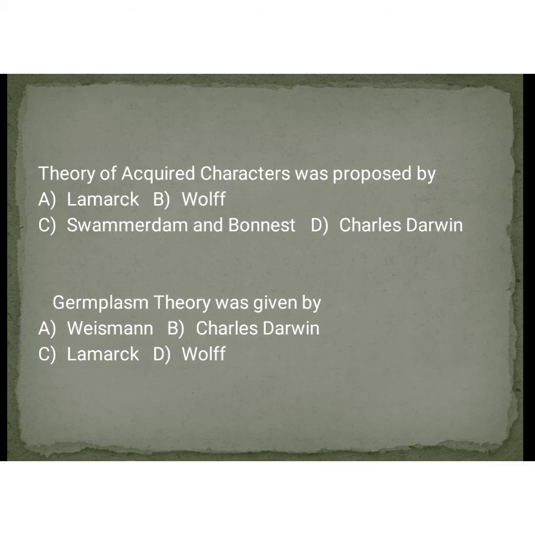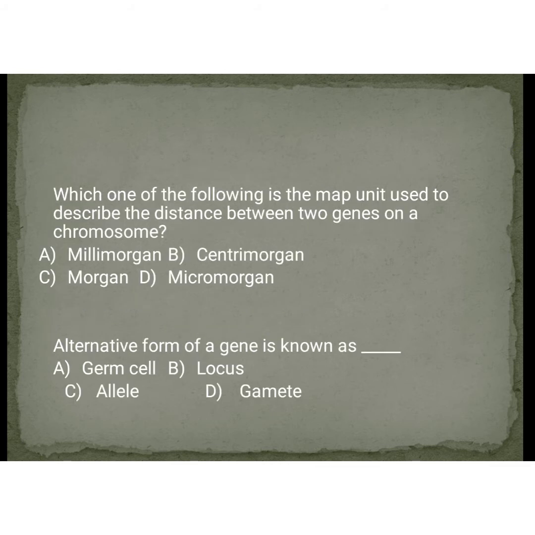Okay. Next questions. Theory of acquired characters was proposed by. Who proposed theory of acquired characters? Next, germplasm theory was given by. Coming to the answers, the theory of acquired characters was proposed by Lamarck. Okay, very important question. And germplasm theory was given by August Weismann. Option A, Weismann. Okay. Please take a note on this. It will be helpful if you take short notes.